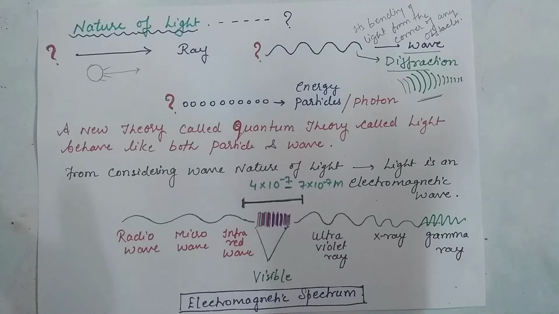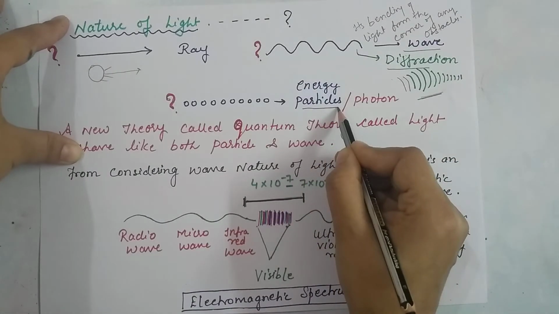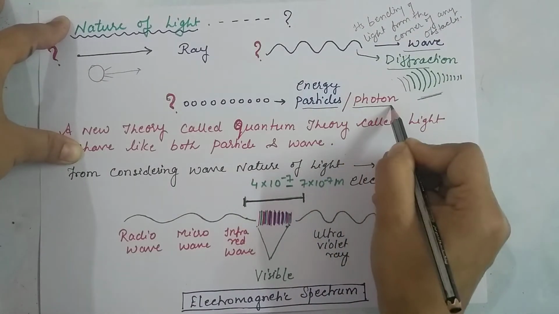When any obstacle comes, the light starts to bend, and that is called diffraction. So we can say that light also has the nature of a wave, and at present we know that light is a form of energy particles, and it is called a photon.